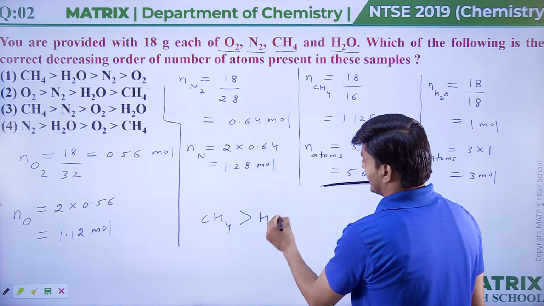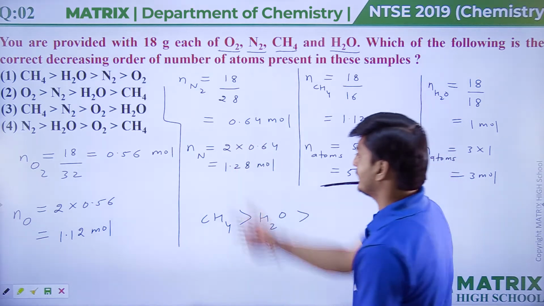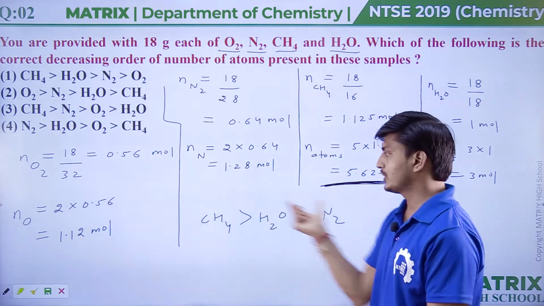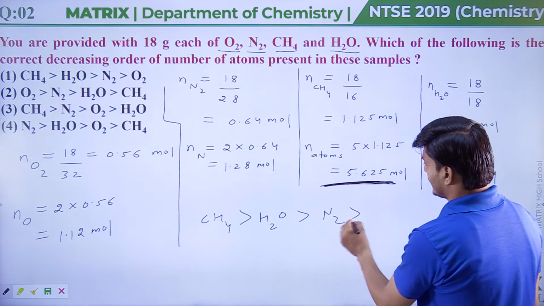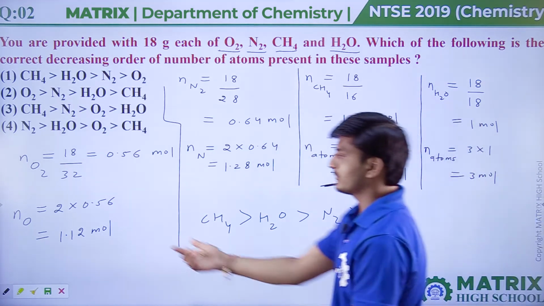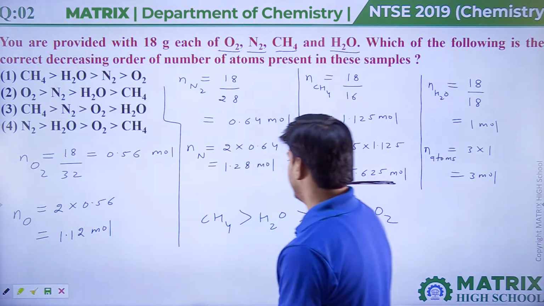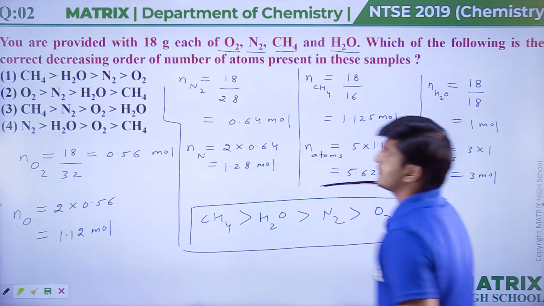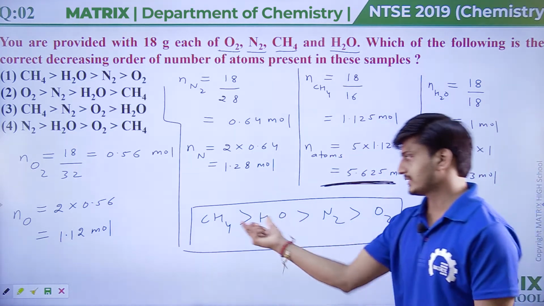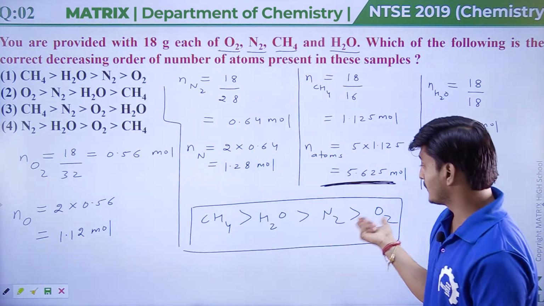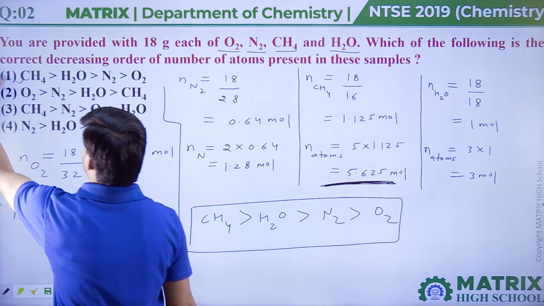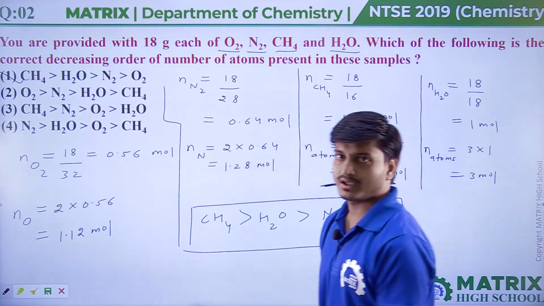Okay, now after H2O we can say N2 will come. N2 has 1.28 mole of atoms, so N2 will come, and ultimately O2 will come. O2 has 1.12 mole of atoms. Okay, so here is the decreasing order of number of atoms. It is the decreasing order of number of atoms. So CH4, then H2O, then N2, then O2. Then what option should be correct, guys, here? So we can say here the first option is correct. First option will be our answer.